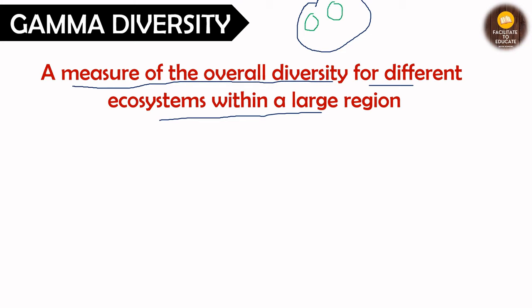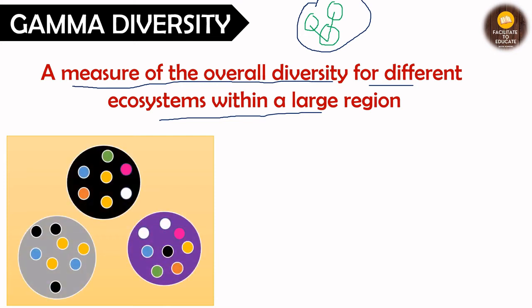These are the ecosystems. Now the variety that is present in all of them will be considered as the gamma diversity. Let us see with an example. So this is our total large region, and these are the different ecosystems that are present in that region: the black one, the gray one, or the purple one, right? These are the 3 ecosystems. Now these are the species that are present, the colored ones that you see.